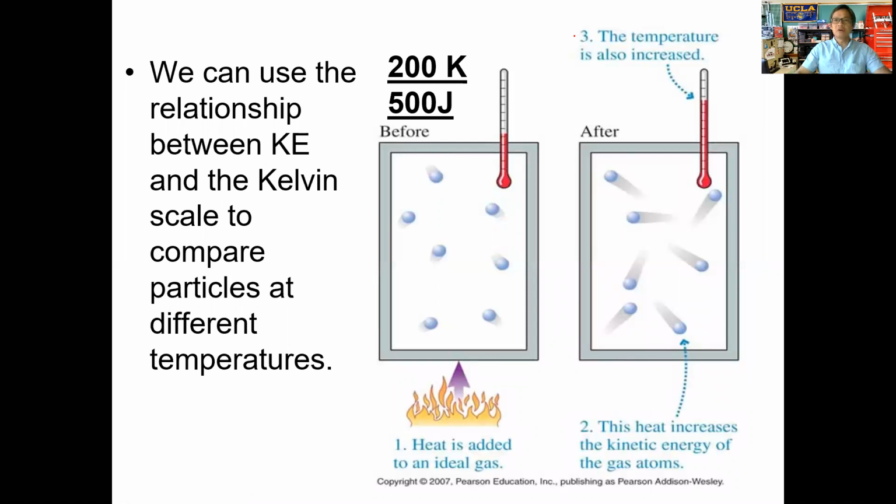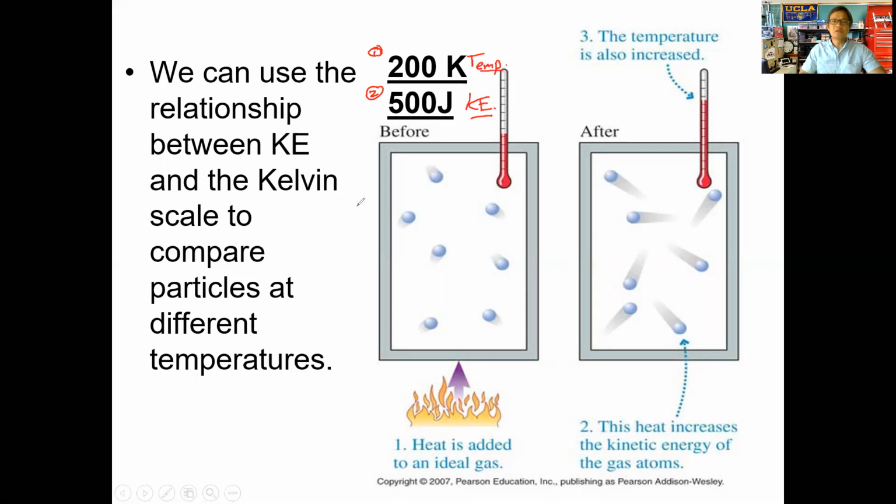So we start out with gas at a certain temperature, about 200 Kelvin. So that's the temperature scale there. And then we take a measurement of the energy. We can do this using a process known as calorimetry if we wanted to. We say that the energy of the gas particles as they move around here is about 500 joules. So this is the kinetic energy. The unit of joules tells us this is kinetic energy, and this is temperature, and I want to draw your attention to this being in Kelvin.